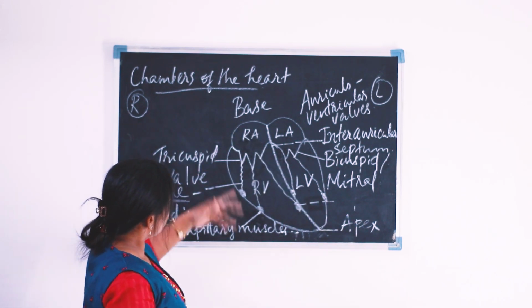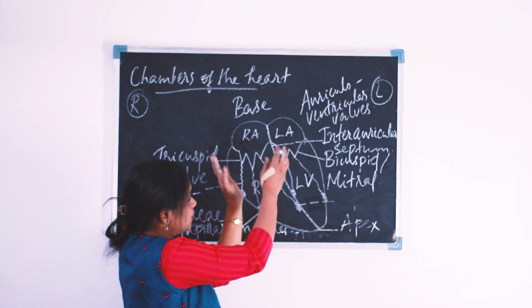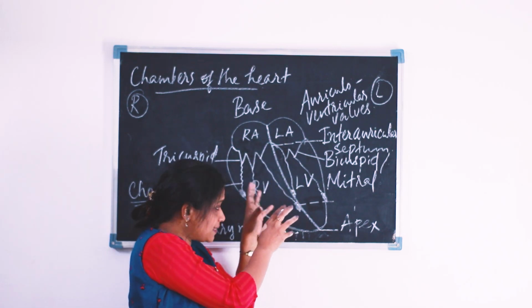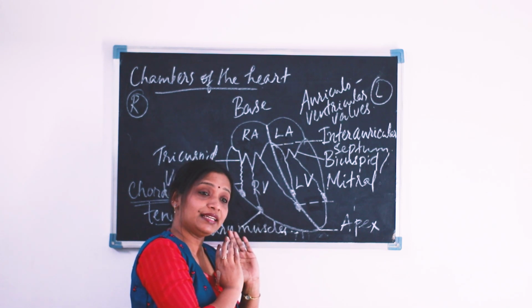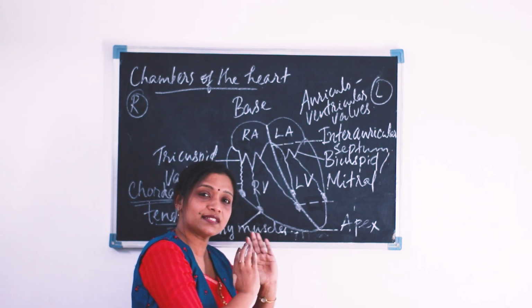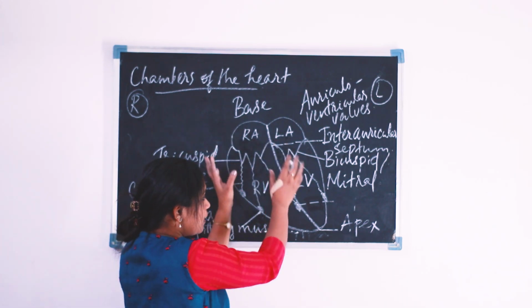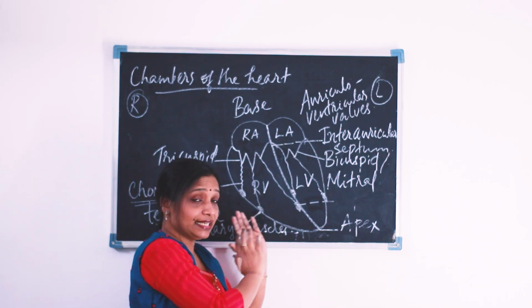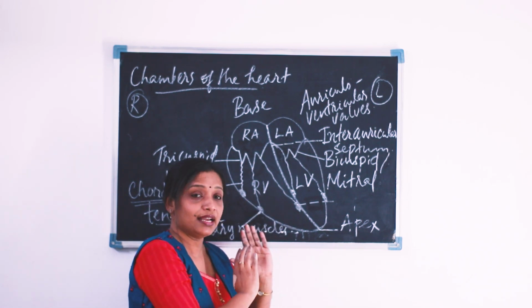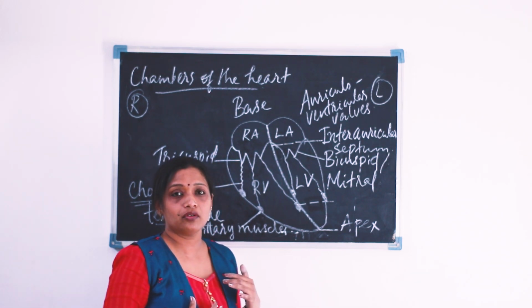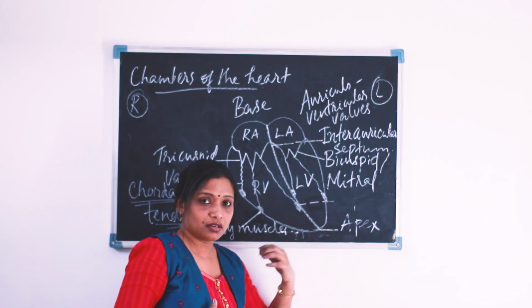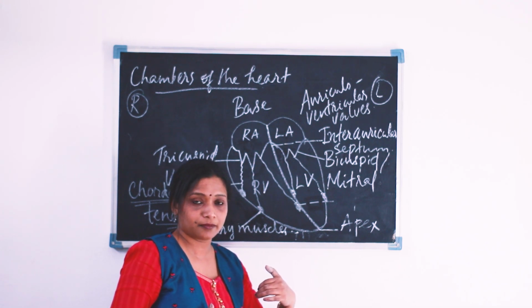One more thing is that our heart is located in our thoracic cavity, but the apex of the heart is slightly tilted towards the left side of the body. The apex goes towards the left side of the body.